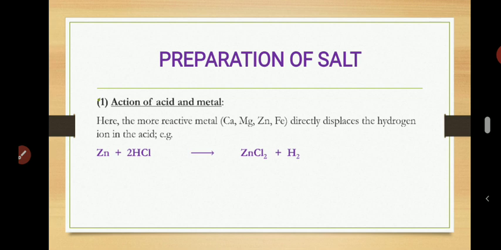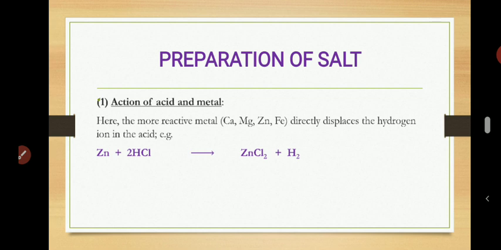Now the one I want to discuss with you now is the method for preparing a salt when the salt is soluble in water. Number 1 method, once you know that this salt is soluble in water, then you can use this first method, action of acid on metal.